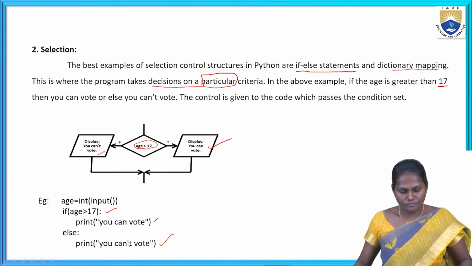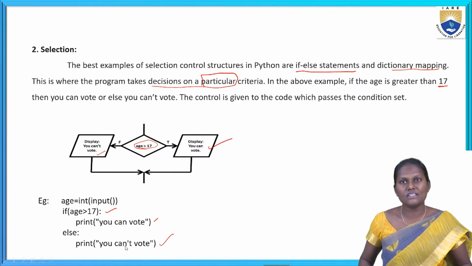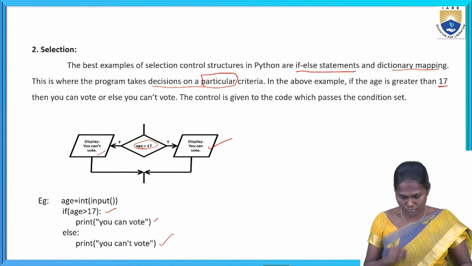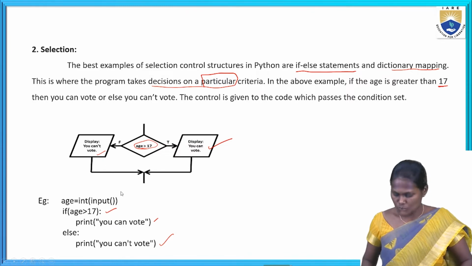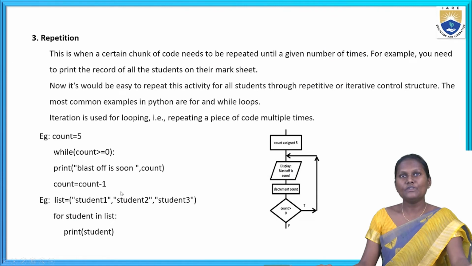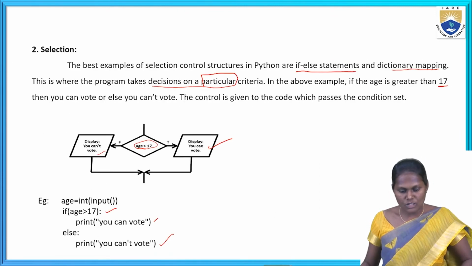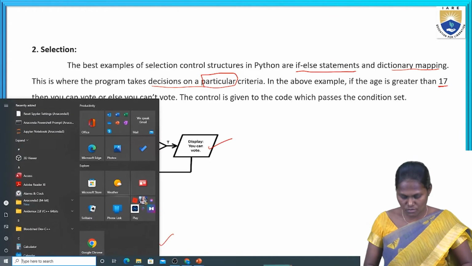Okay, this also we can see in the IDLE. Coming to the next one. Sorry, I can explain it in the IDLE also.